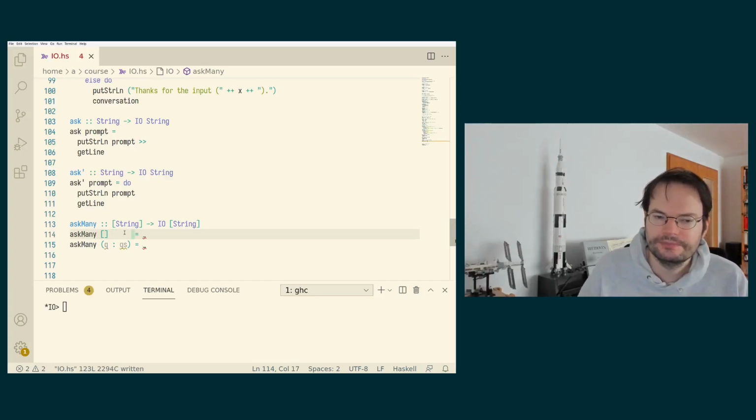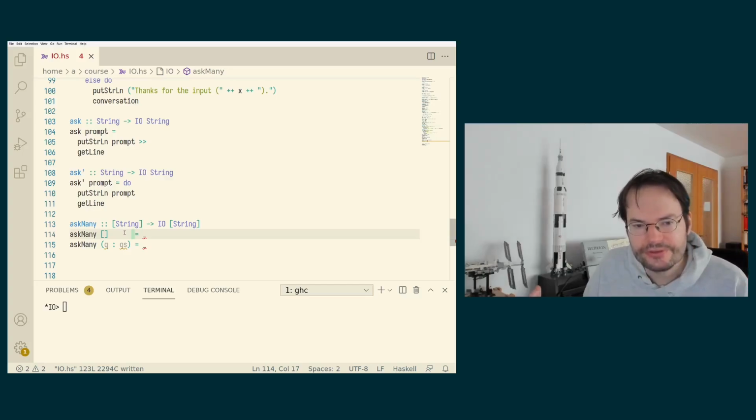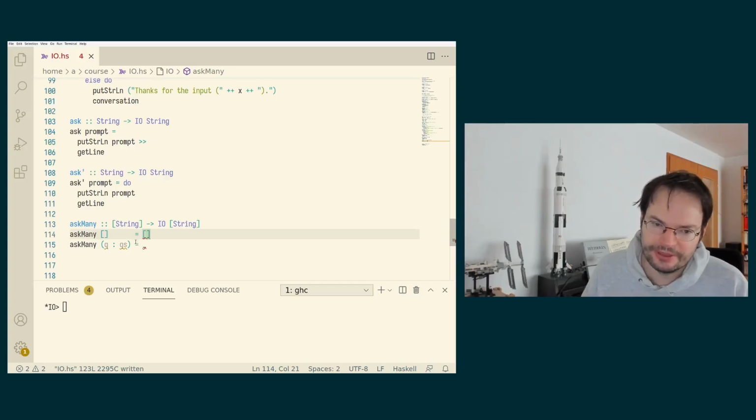Now, if there are no questions to ask, then we also know there will be no answer. So the list of answers should be empty in this case. Now you may be tempted to just write an empty list here, but that is type incorrect, because we've now written a list of something as the result type, but the result type is supposed to be an I/O action.